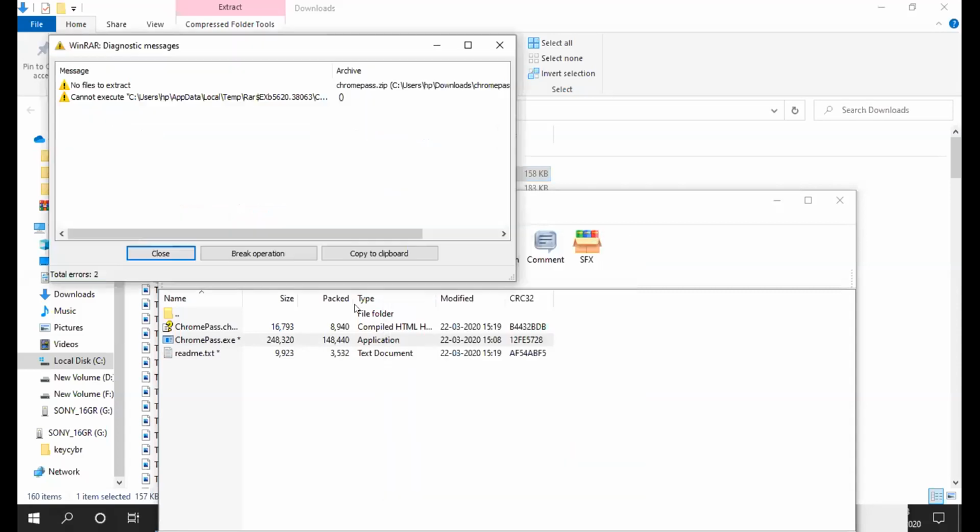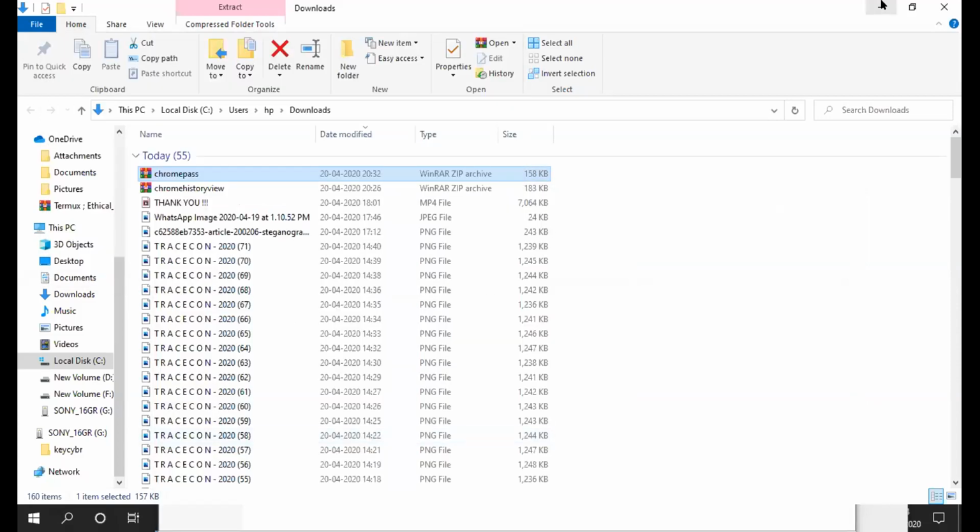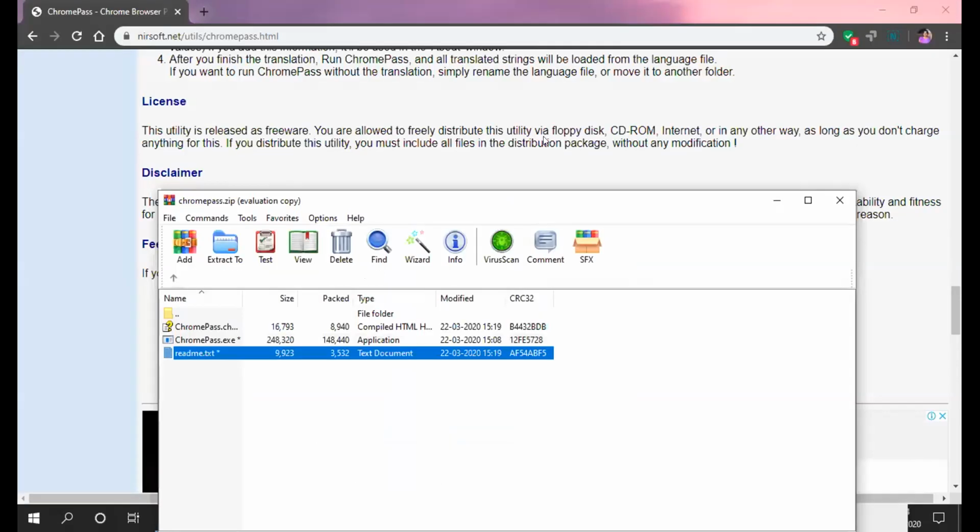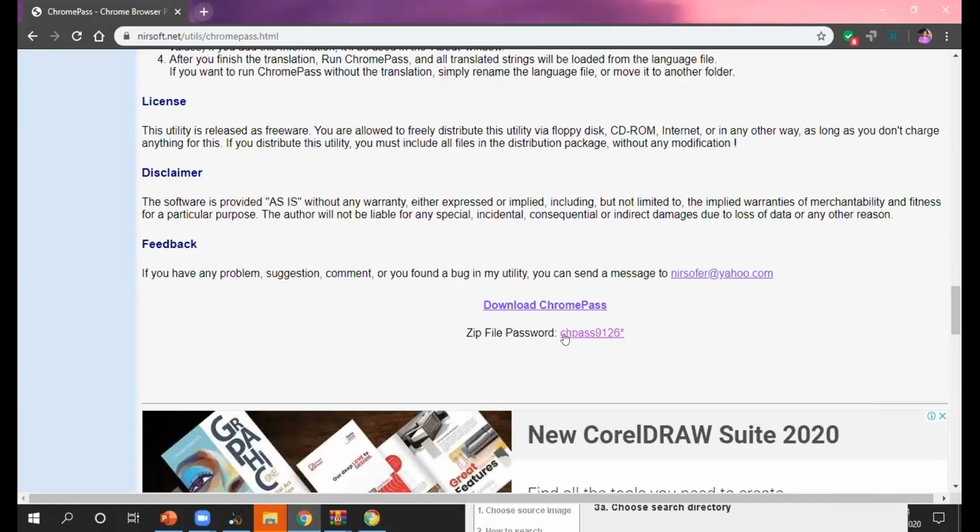The file will contain a password. Okay, so we'll go for another one. Here is the password, so I'll just copy it. CHT pass.